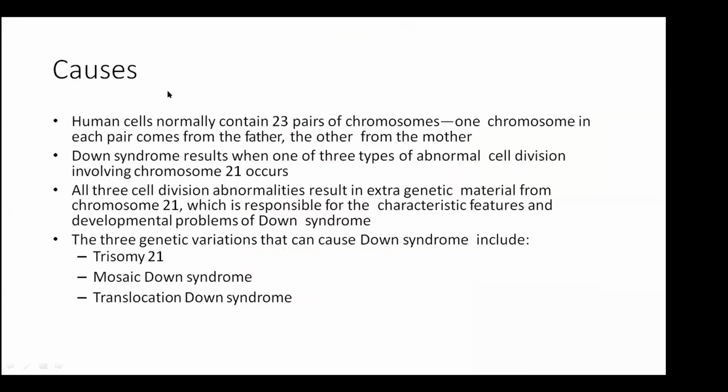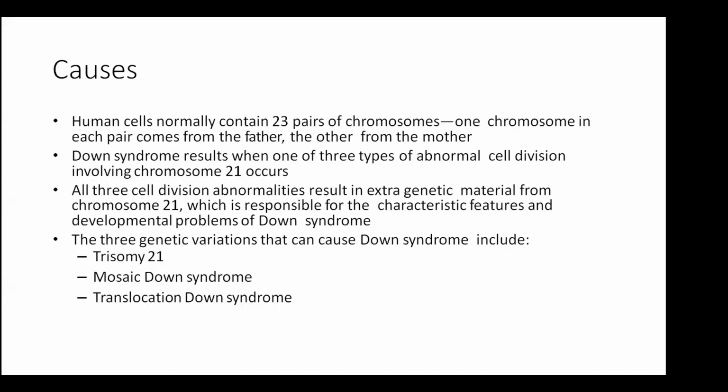Now the causes. Human cells normally contain 23 pairs of chromosomes. One chromosome in each pair comes from the father and the other from the mother. Down syndrome results when one of three types of abnormal cell division involving chromosome 21 occurs. All three abnormalities result in extra genetic material from chromosome 21, which is responsible for the characteristic features and developmental problems of Down syndrome.